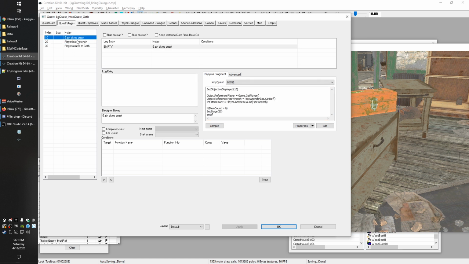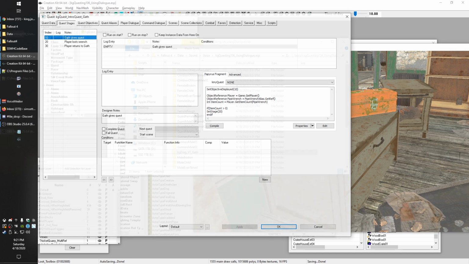So that's all set up now. So we've got everything done here. We can pop into game, and this should all work. So I'll meet you in there.